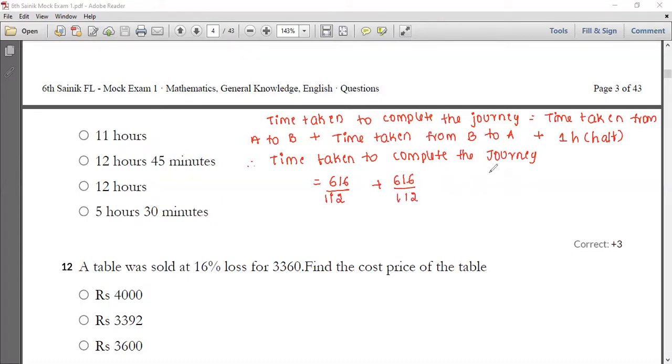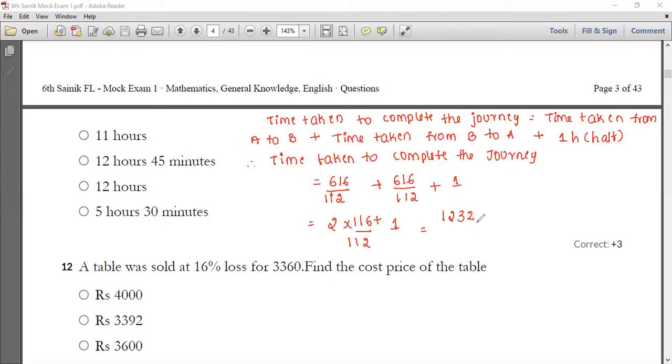Okay, this is already given in the question, plus 1 hour halt. Okay, so now 2 into 616 divided by 112, and again plus 1, which is equal to 12 hours 32 minutes. That is why 2, because this is therefore 2 times, so I have taken 2, and plus 1 as it is.